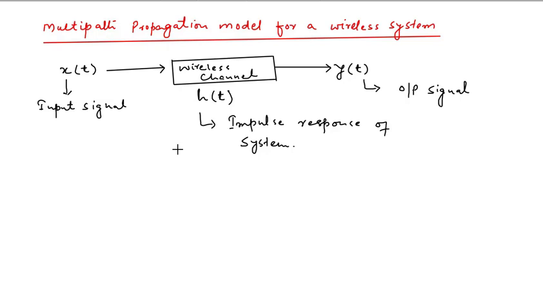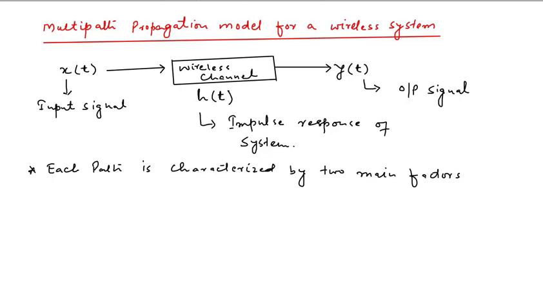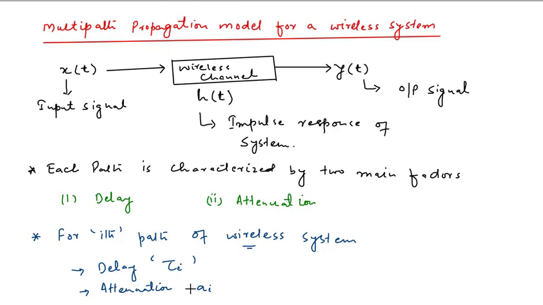So each path in the wireless system is characterized by two main factors: number one is your delay, and the second one is attenuation. For any ith path in a wireless environment, the delay will be characterized by tau i, and attenuation will be represented by a_i.